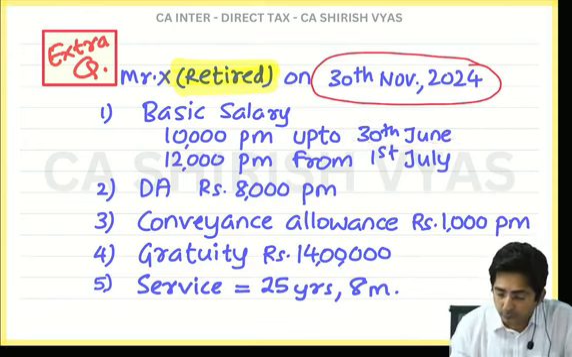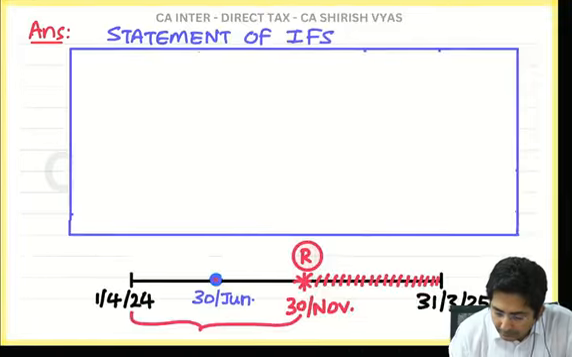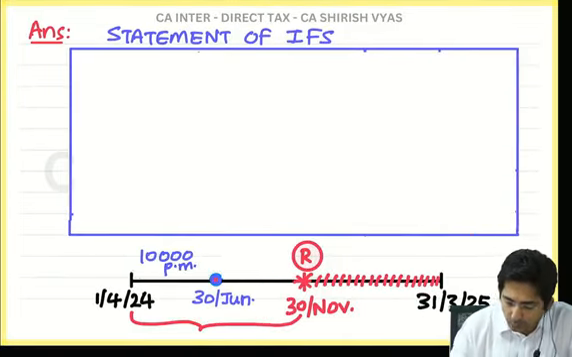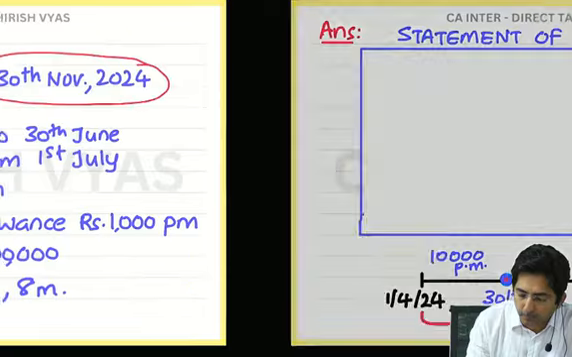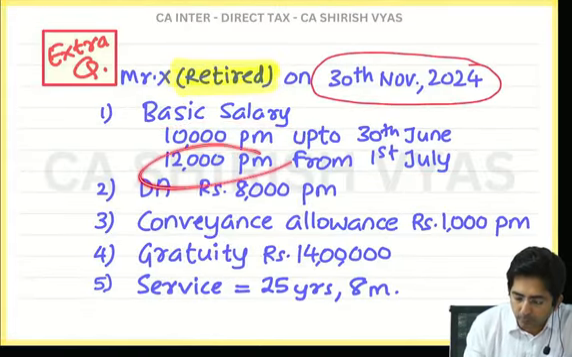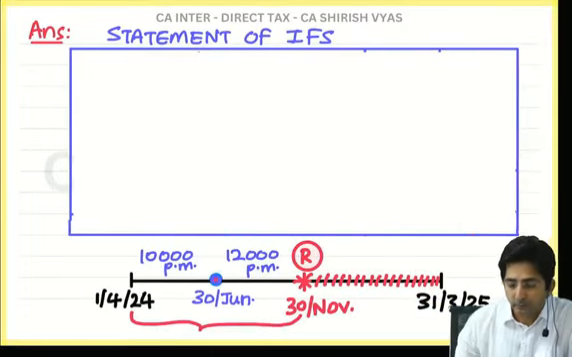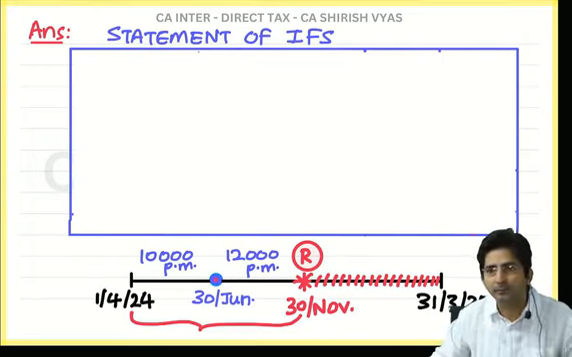So can you see this 30th June? Now see, this 30th June I have written here also. So tell me, before 30th June what was his salary? Where did I get this 10,000 per month? From the question. And from 1st July it became 12,000 per month. So here I have written 12,000 per month. Now you draw. See, now it will become easy for us to calculate the basic salary also.